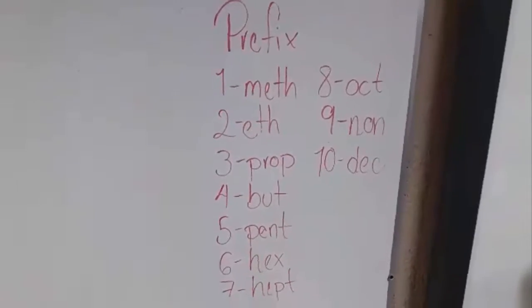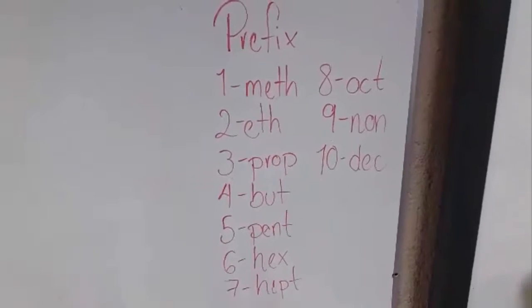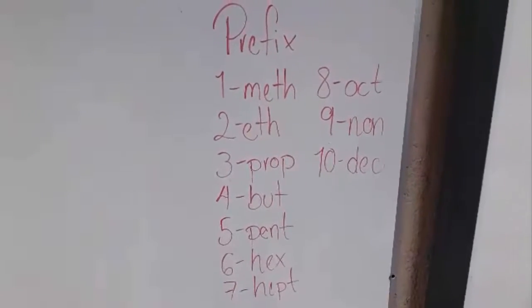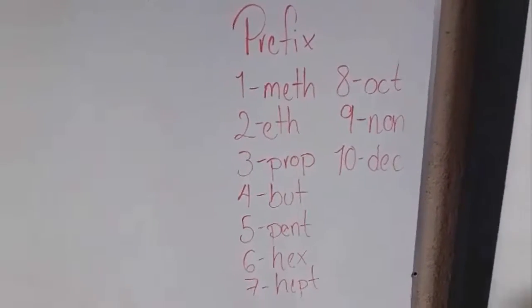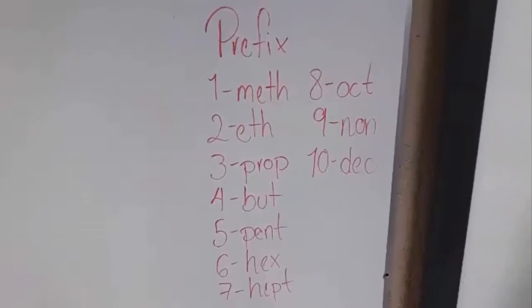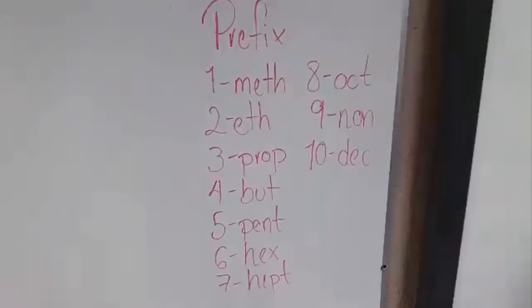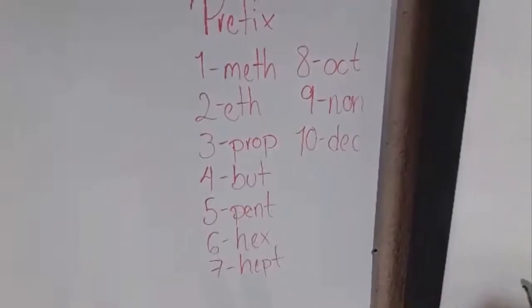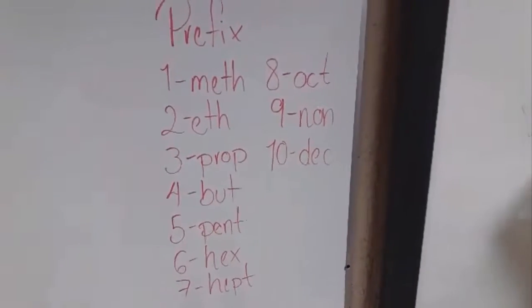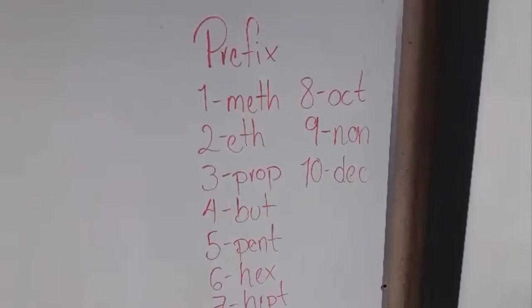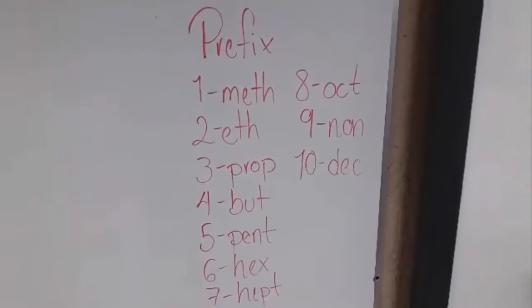In order to know how to name the alkenes, alkynes, and alkanes, we have to know the prefixes. And here we have the prefixes from 1 to 10. The prefix for 1 is meth, for 2 is eth, for 3 is prop, for 4 is but, for 5 is pent, for 6 is hex, for 7 is hept, for 8 is oct, for 9 is non, and for 10 is dec.